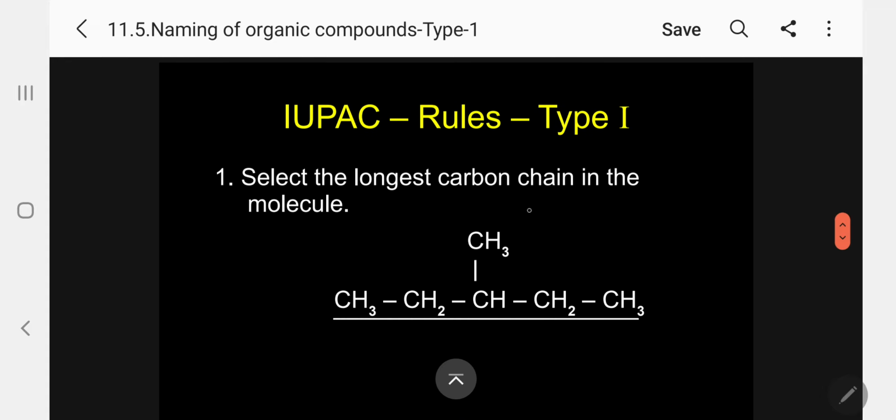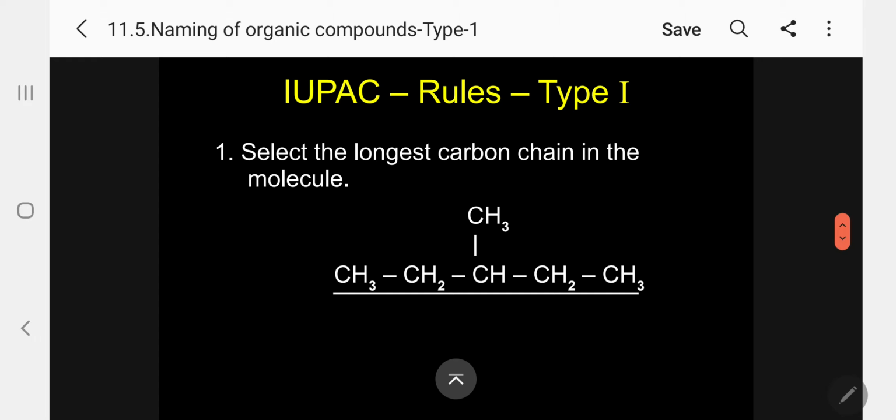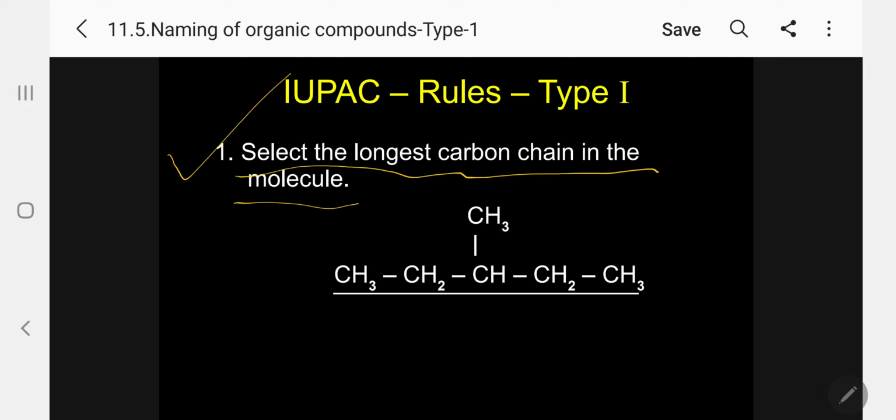Kindly follow. For open chain, please follow. Now rule number 1: select the longest carbon chain in the molecule. So here, see how many chains are there. I will tell you. The bottom underlined chain is one chain, and this is another chain, and this is the third chain.